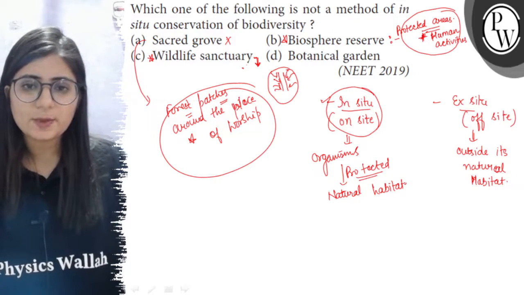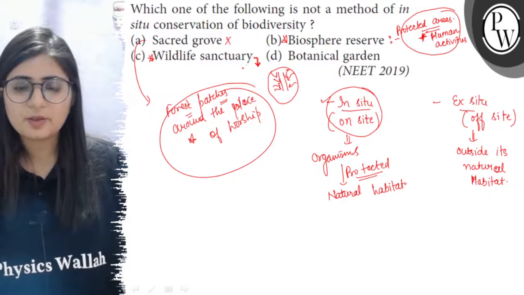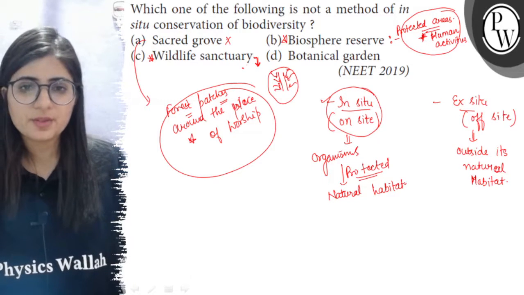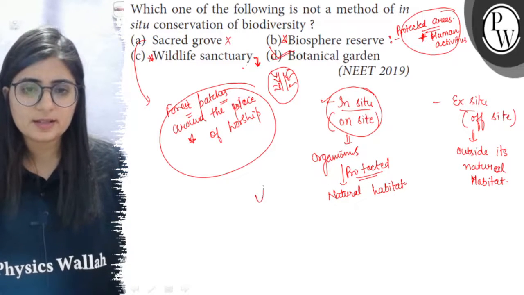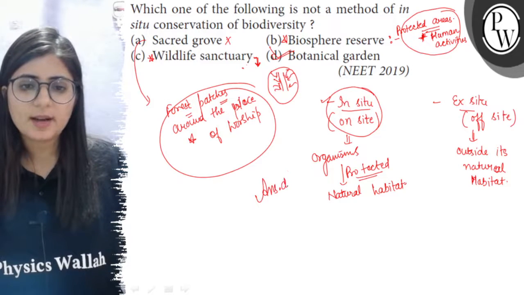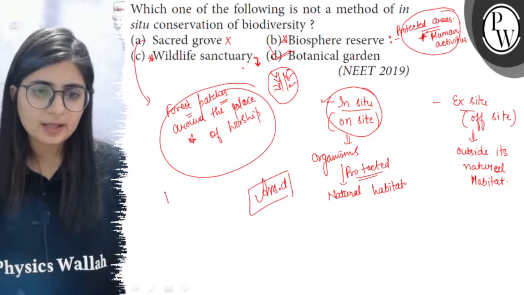Now the next is botanical garden. So this is not an example of in situ conservation. So this is our right answer. So option D is the right answer. Now let's see what are botanical gardens.